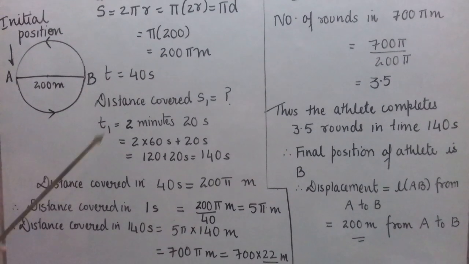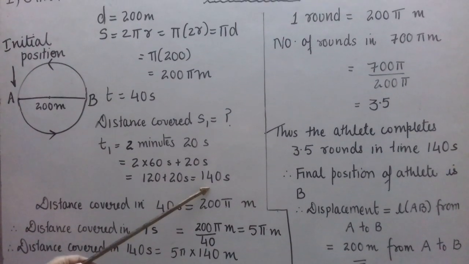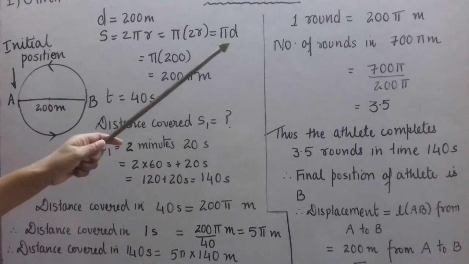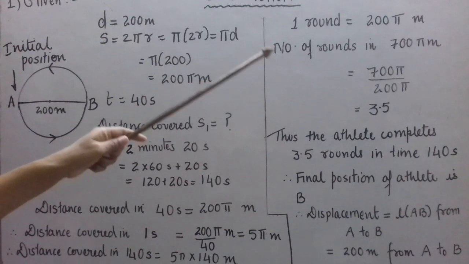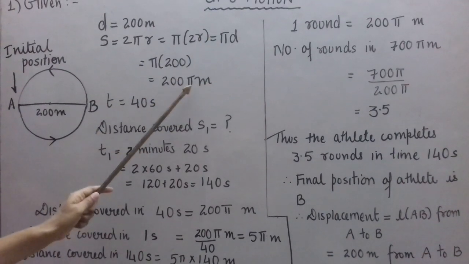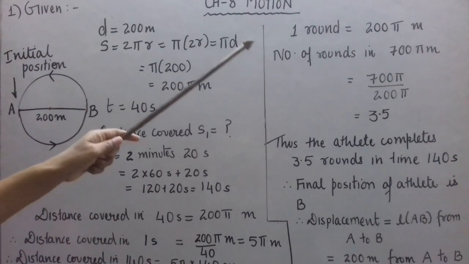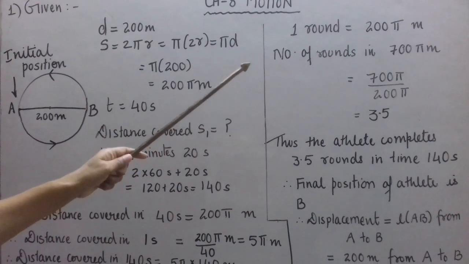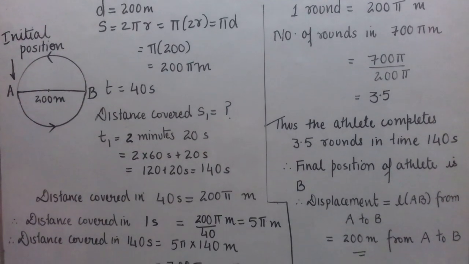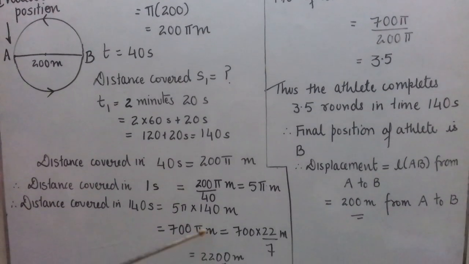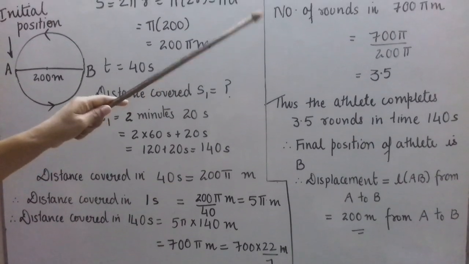Let us try to find out how many rounds he has covered in this much time. So to know that, first, what I have written: one round is equal to 200 pi meters. 200 pi meters is the distance covered in one round. So the number of rounds in 2200 meters, or I can take 700 pi meters. This will make my calculation easier, so I have chosen 700 pi meters.